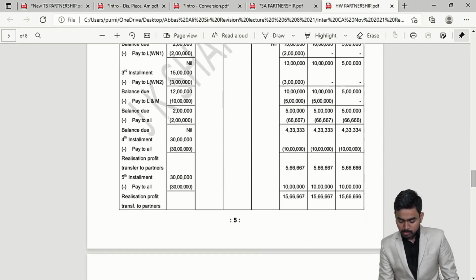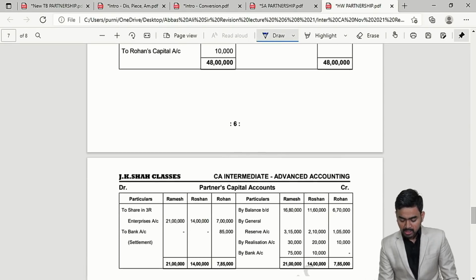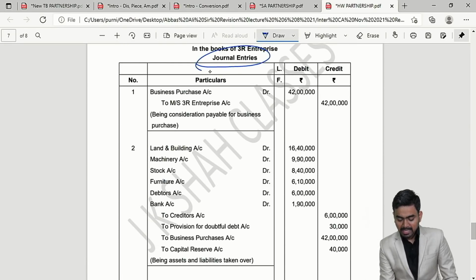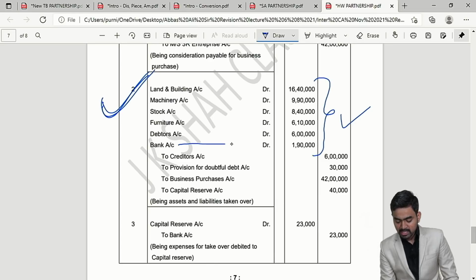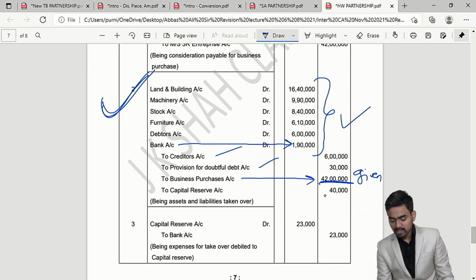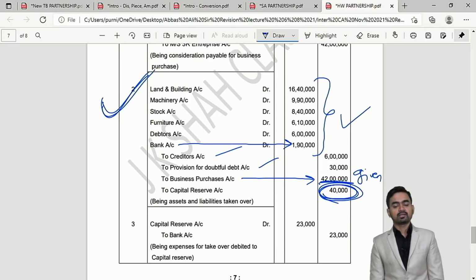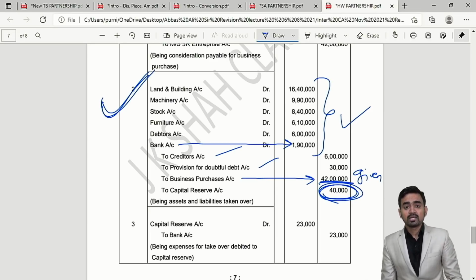Question number 23, same sum, but when you pass the journal entry in the books of the new company, in this entry you will take over all assets including bank balance, take over liabilities, business purchase 42 lakhs, this is given. No need to calculate by the net asset method, and hence you will get the balancing figure, capital reserve. Clear? If this balancing figure comes on the debit side, then it will be treated as goodwill.